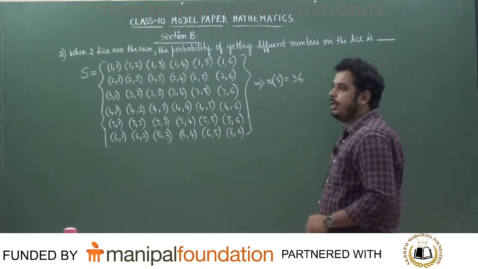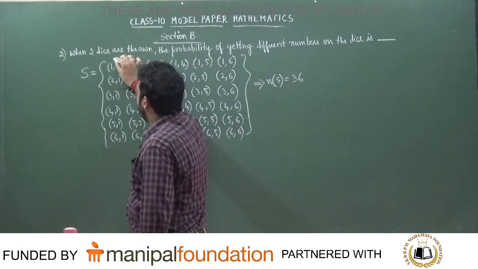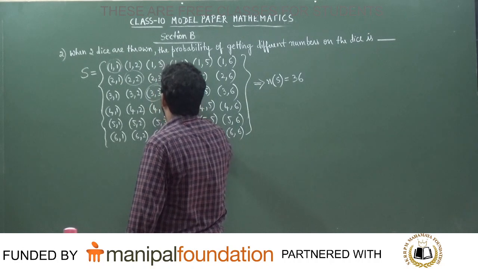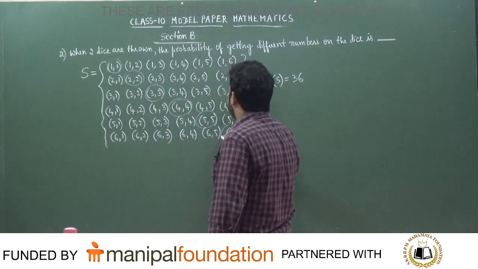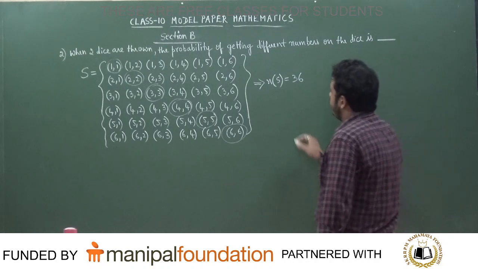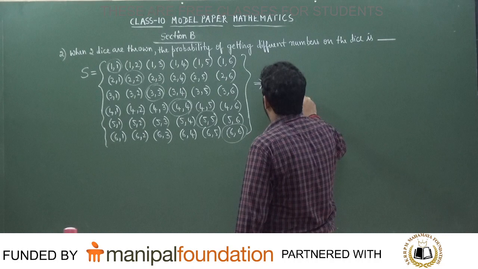Can you tell me how many numbers are the same? 1 1 same number, 2 2 same number, 3 3 same number, 4 4 same number, 5 5 same number, 6 6 same number. Correct? But the question is asking you to calculate probability of what numbers, students? Probability of different numbers.